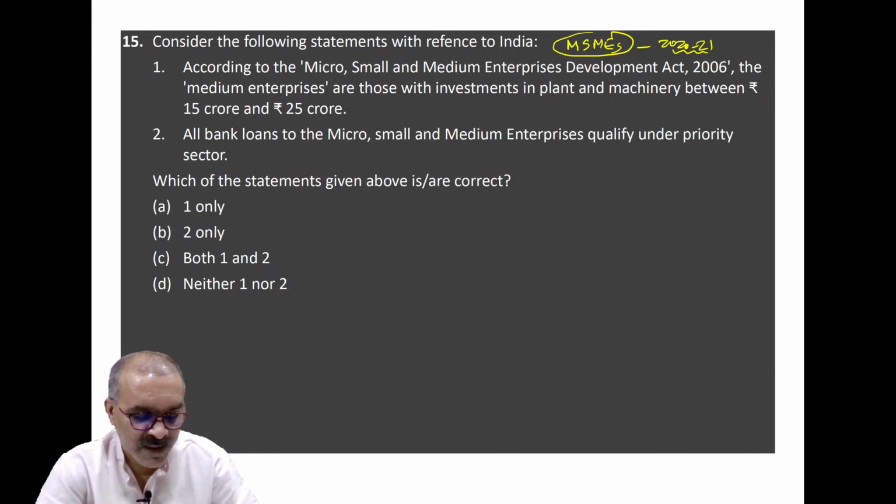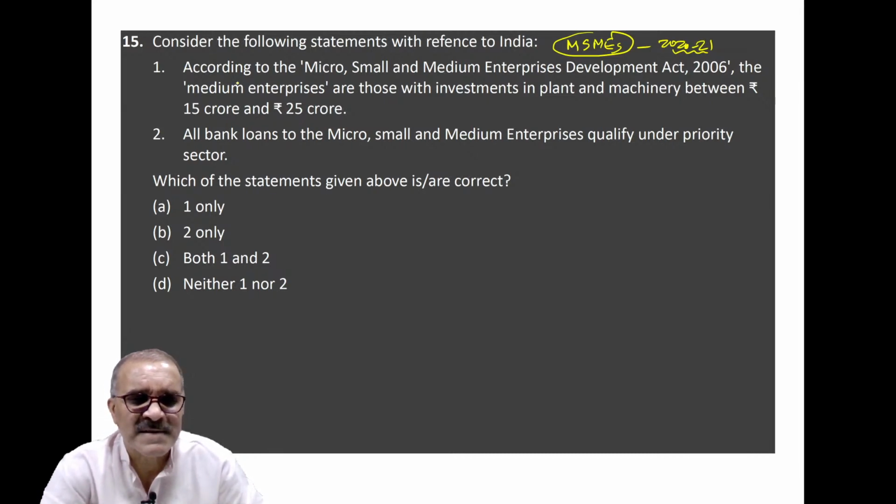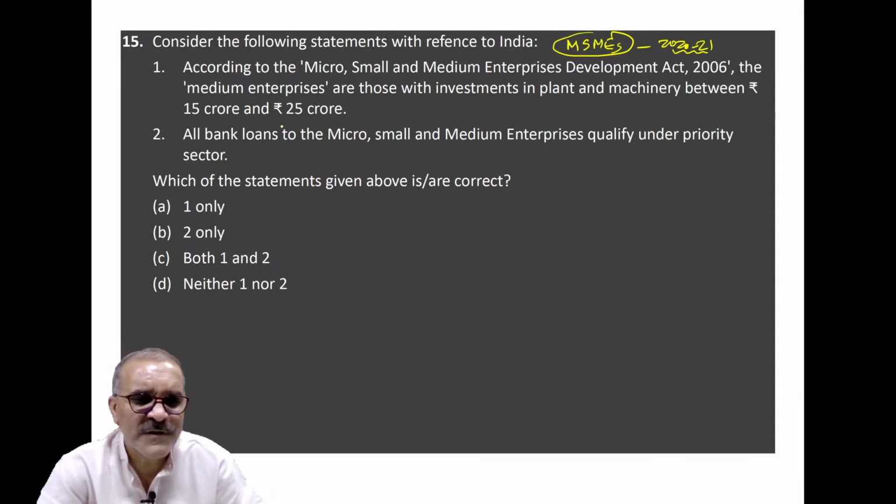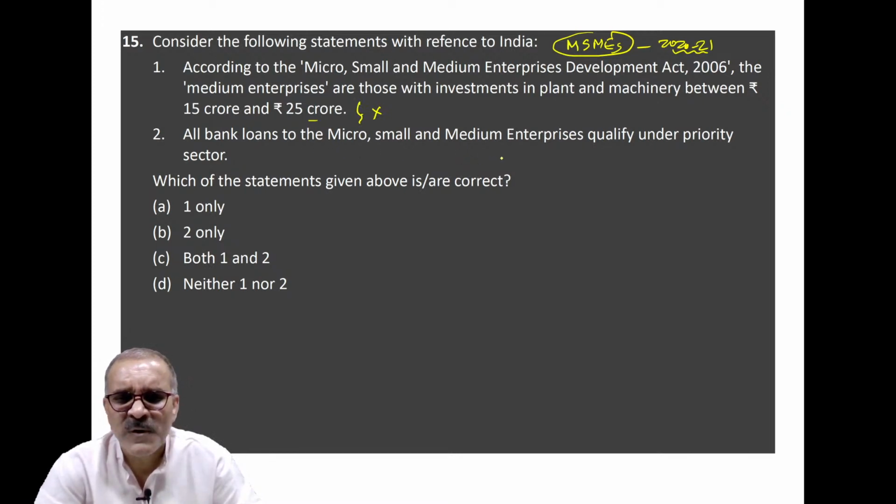So here its answer is this: according to this Act, the medium enterprises are those with investment in plant and machinery between 15 crore and 25 crore. This is wrong basically. This is from 50 to 250 crore. Next, all bank loans to micro, small and medium enterprises qualify under priority sector.